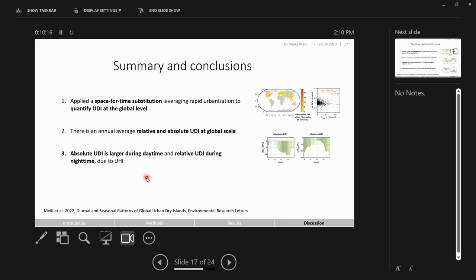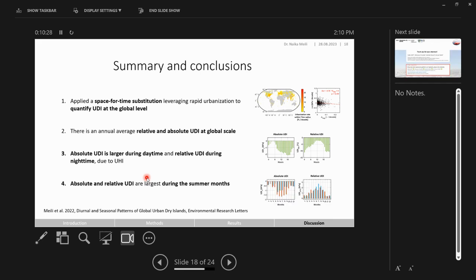We found, though, that the absolute and relative urban dry islands have different diurnal patterns. Absolute urban dry island is largest during daytime versus relative urban dry island is largest during nighttime due to the urban heat island effect on it. And then lastly, on the seasonal level, absolute and relative urban dry island are largest during the warm season.